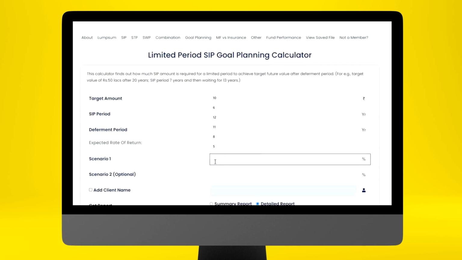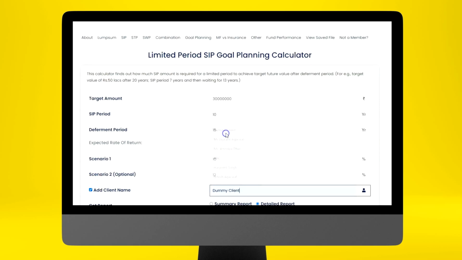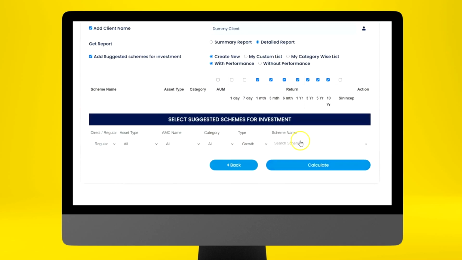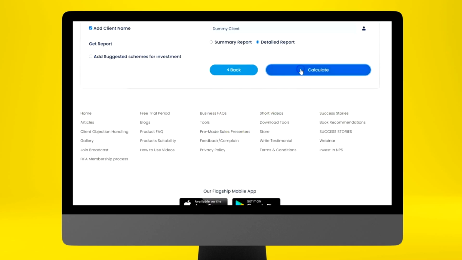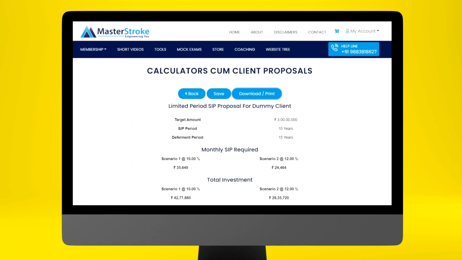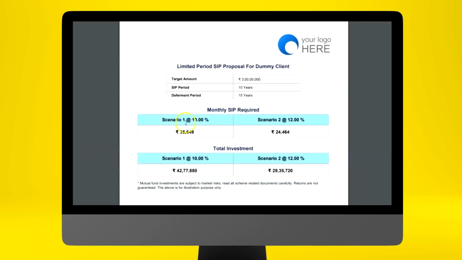For expected return, you can give scenario 1 at 10%, and maybe let's say you decide to give scenario 2 at 12%. You can add the client name here. You can add suggested schemes, which we will skip for now, and click on calculate. You can save this report, download it and print it. This is how the report will look.